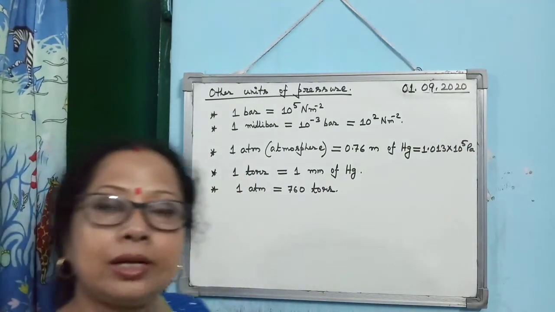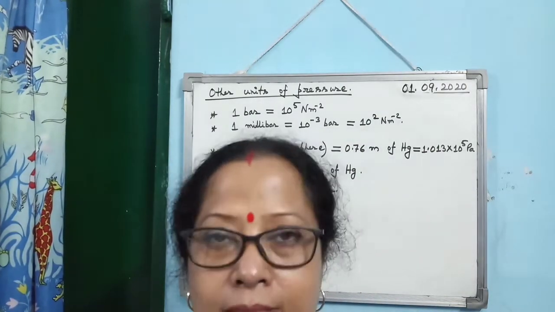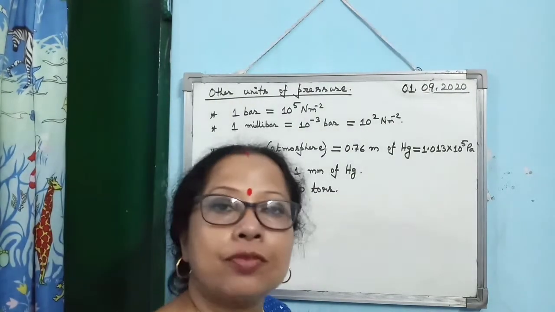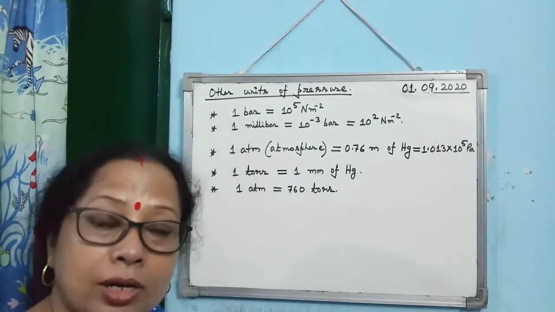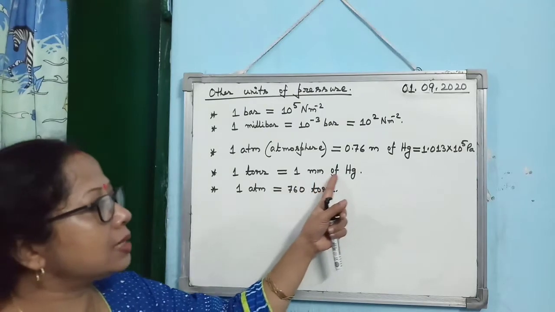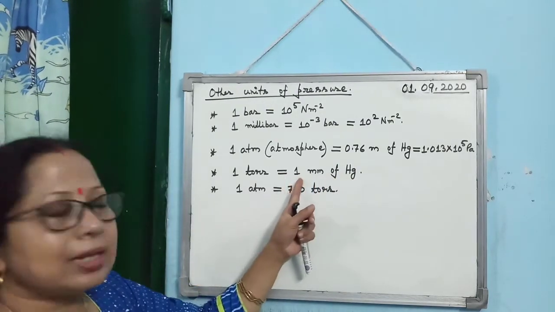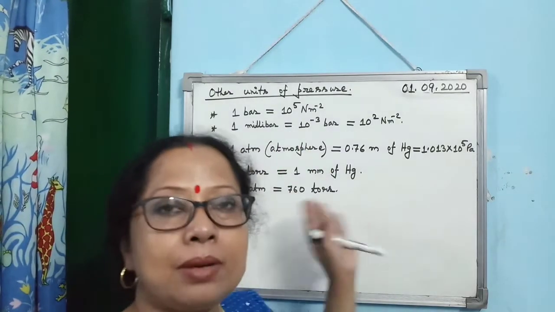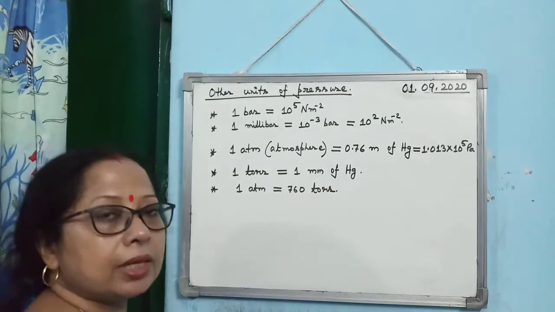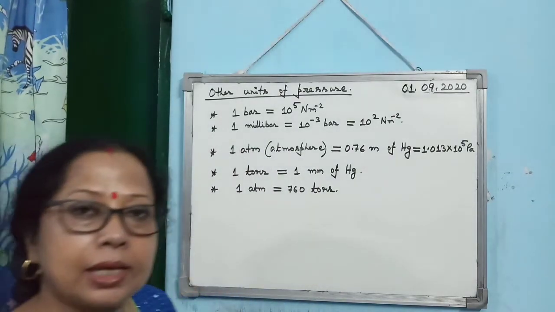Then another unit of pressure after the name of the famous physicist Torricelli is 1 torr. This term TORR is coming from the name of the scientist Torricelli, physicist. So 1 torr is equal to pressure exerted by 1 millimeter of mercury. So generally we write that pressure exerted by 1 millimeter of mercury, that details we do not write. If we write 1 millimeter of mercury, it means it is the pressure exerted by 1 millimeter of mercury column.